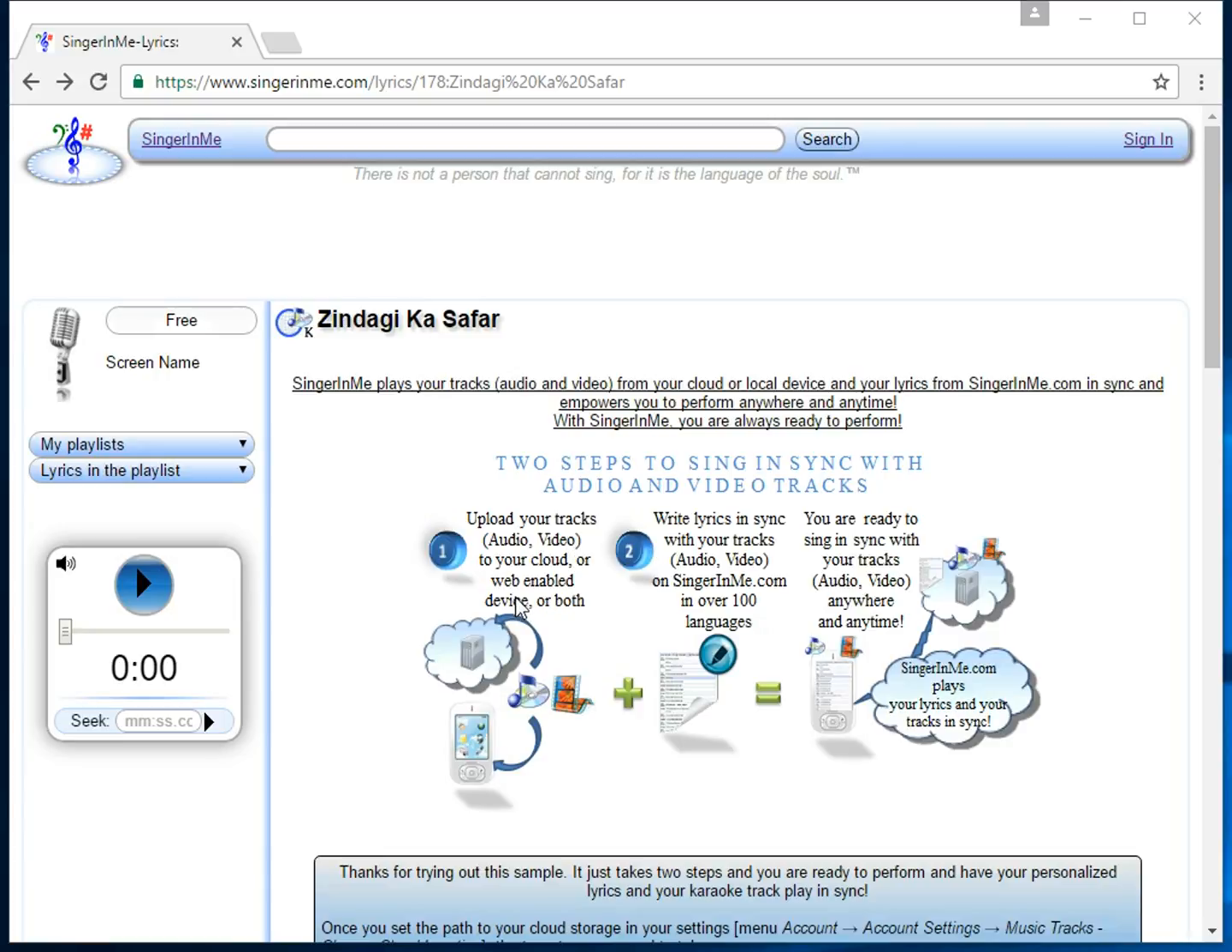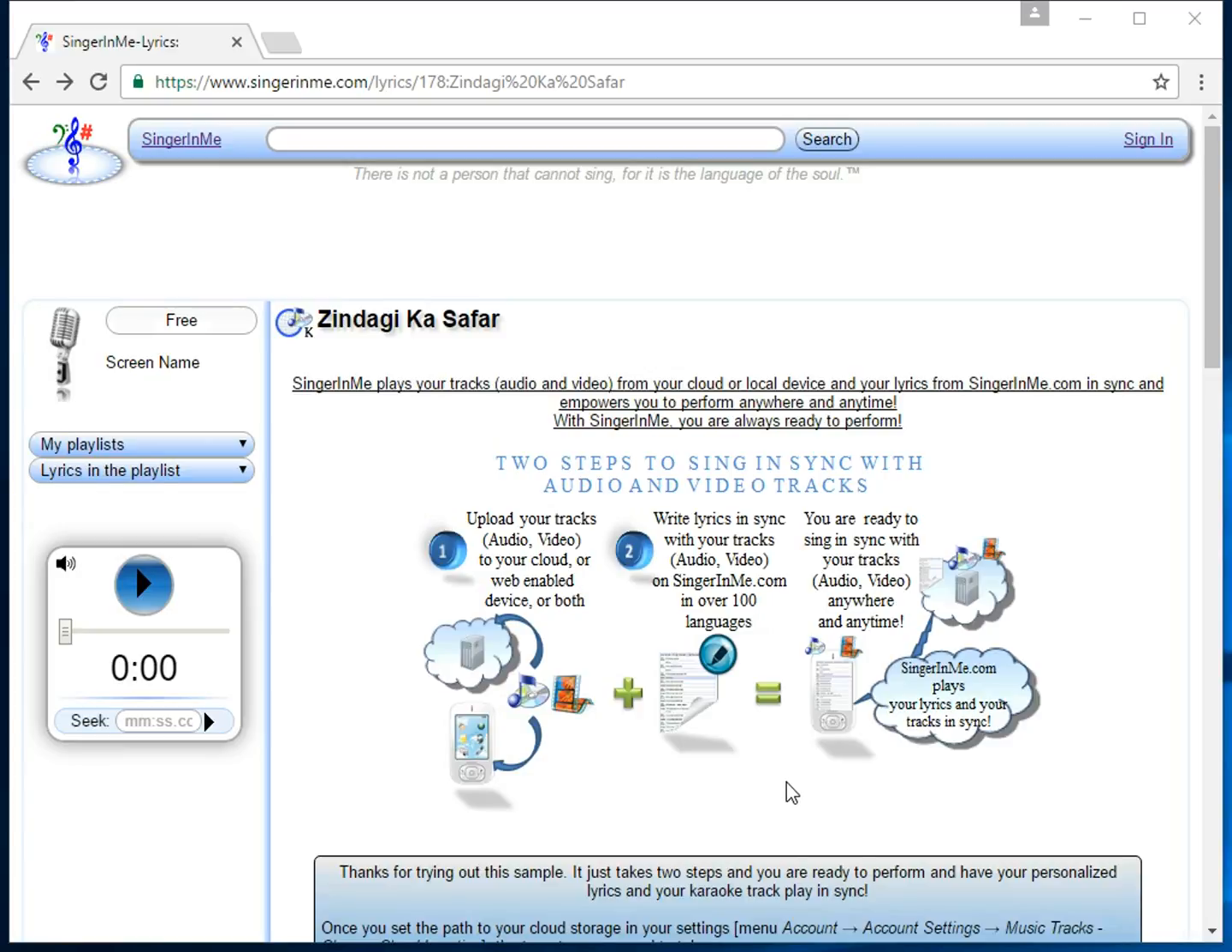In a nutshell, you upload your audio and video tracks to your cloud or web-enabled device such as your smartphone, tablet, phablet, laptop, etc. You write customized lyrics in sync with your audio and your video tracks, and you are ready to begin singing anywhere and anytime using your smartphone, tablet, laptop, etc.